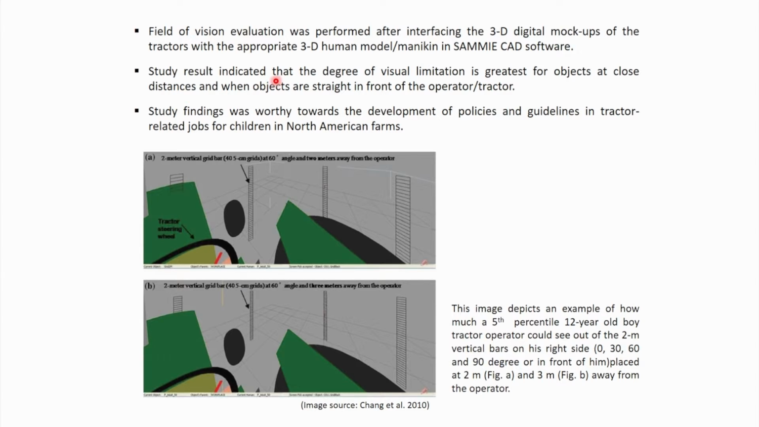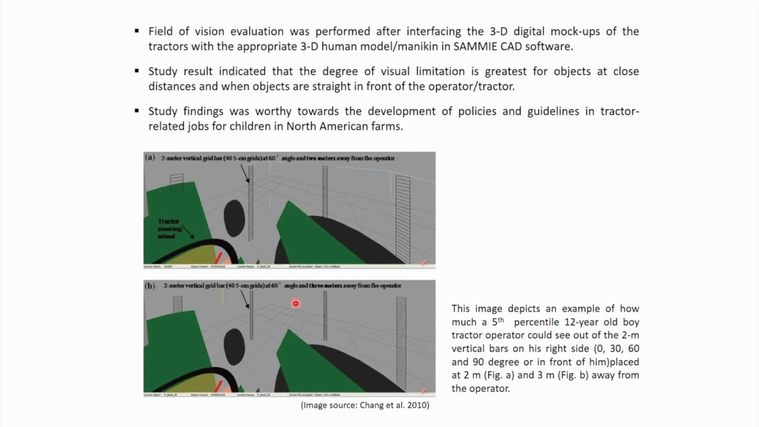Study results indicated that the degree of visual limitation is greatest for objects at close distance and when the objects are straight in front of the operator. So visual limitation is more while those objects are closer or straightforward. Study findings were oriented towards development of policies and guidelines in tractor related jobs for children in North American farms.